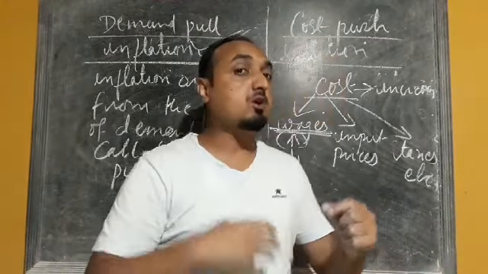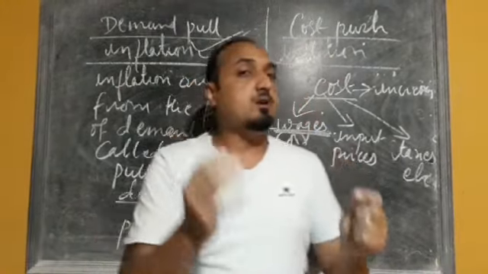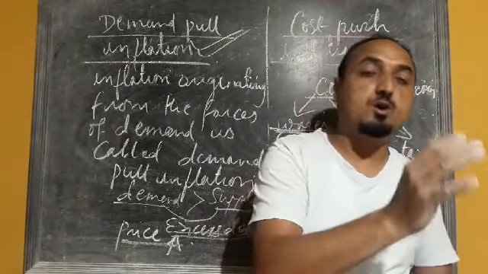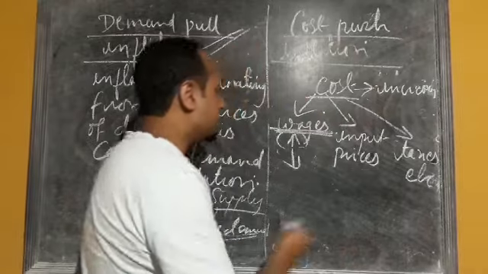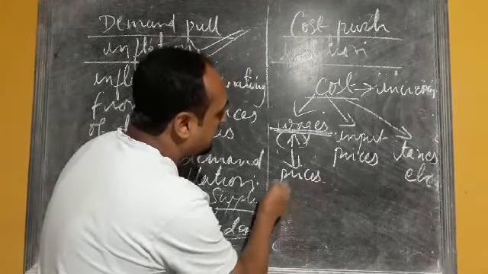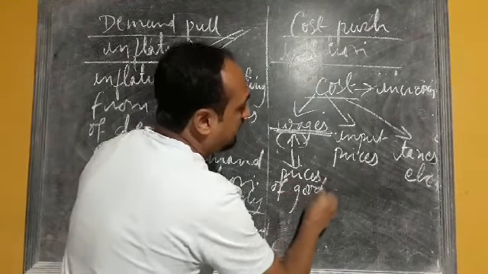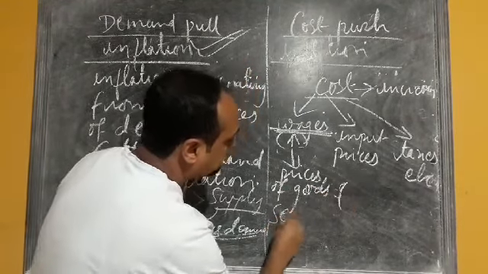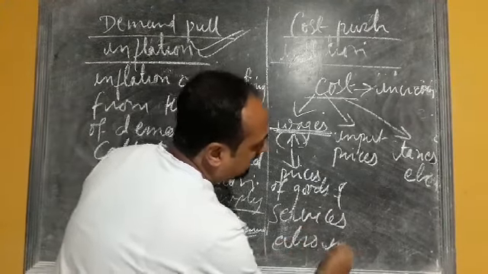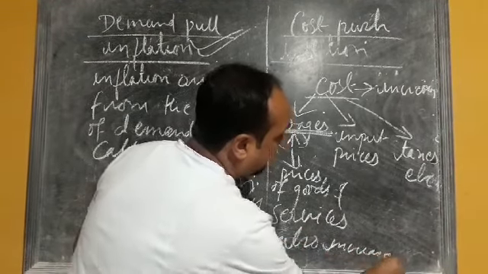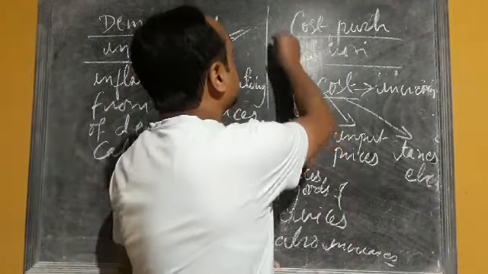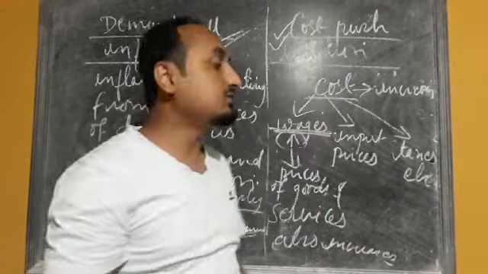And if the cost of production increases, the producer will not sell the commodity at the previous price, they will also increase the price. So the price of goods and services also increases, and due to that increase in price, inflation takes place. That type of inflation is called cost push inflation.